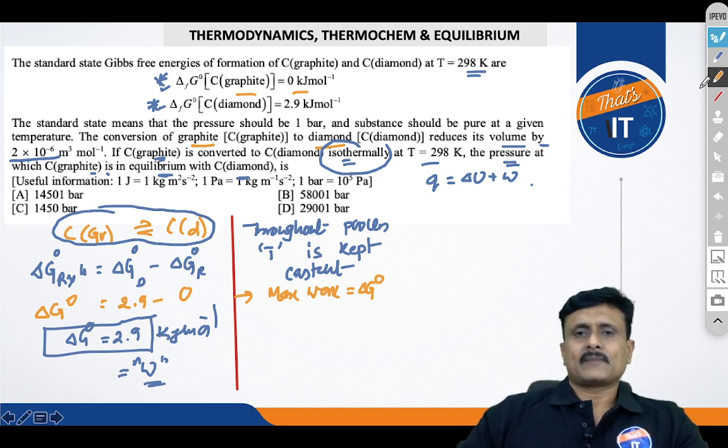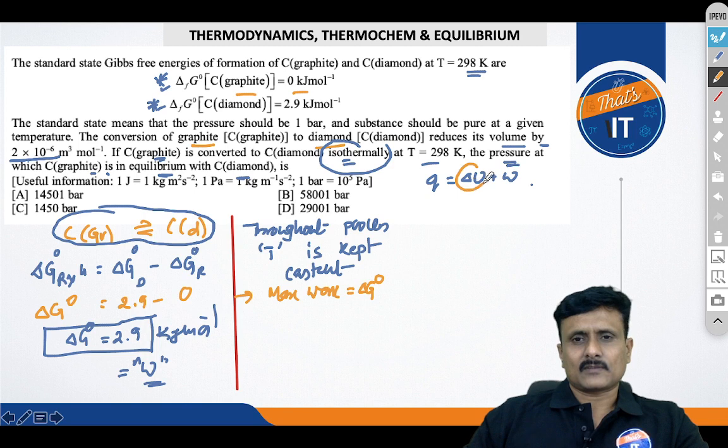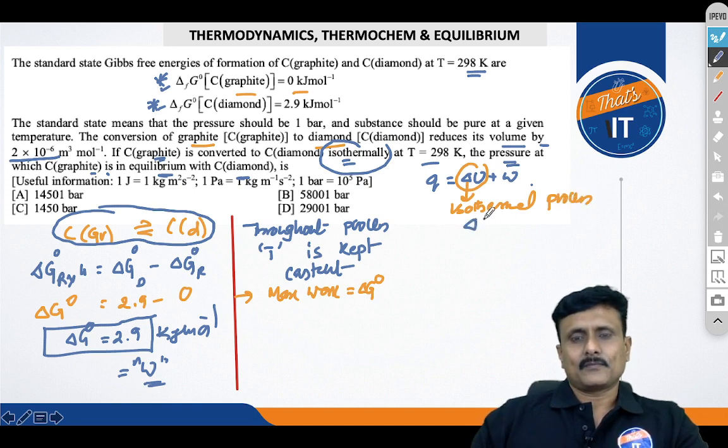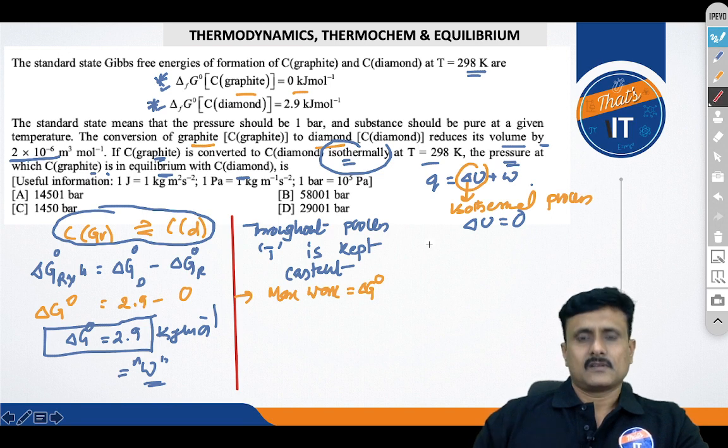So we can make out here that for the isothermal process we take the delta U value as 0, isn't it? For an isothermal process we take delta U as 0.